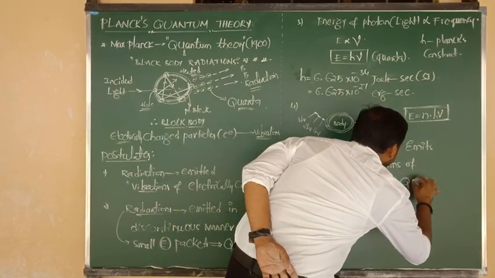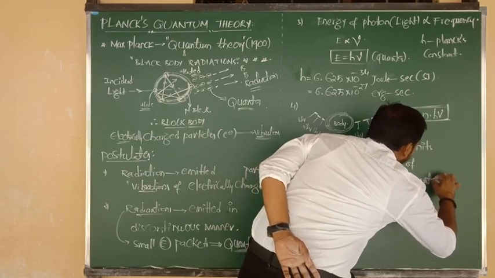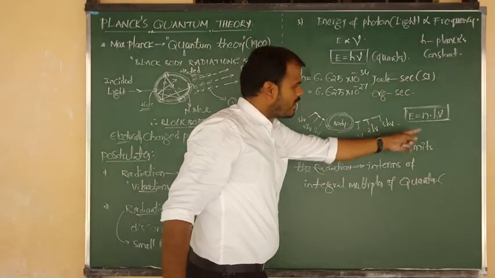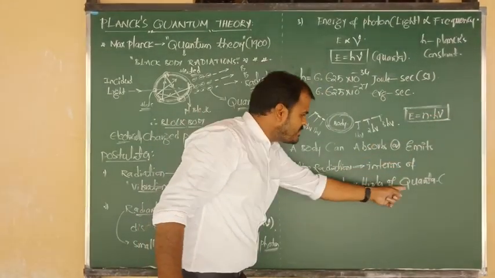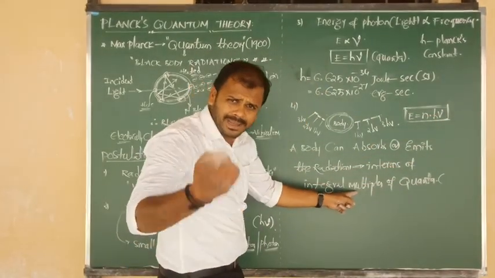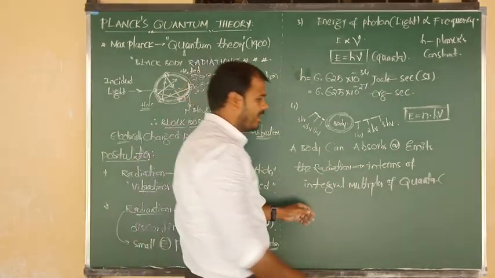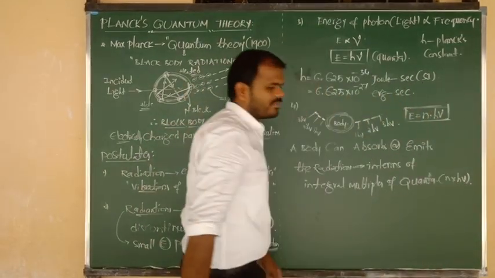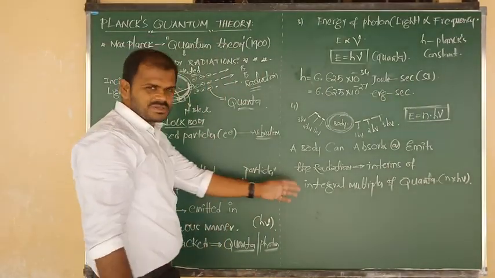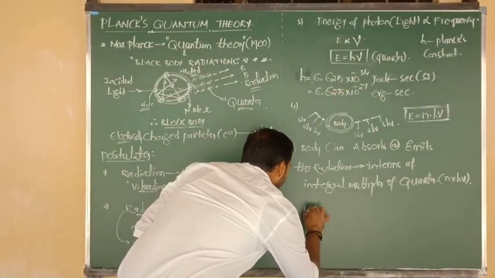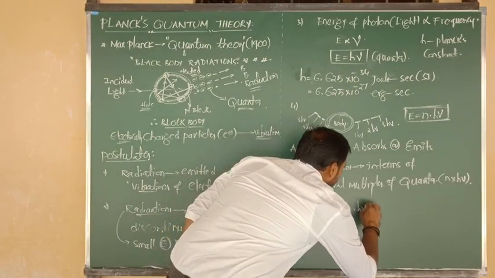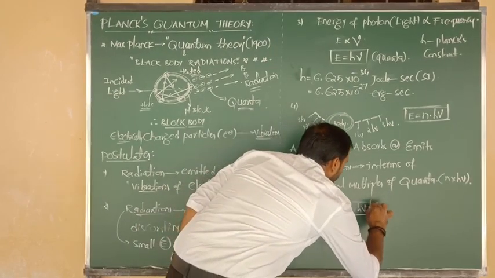What we can write better: integral multiples of quanta. What is meant by a quanta? Quanta is nothing but h mu. h mu undergoes multiplication with which value? An integral value. So we can say n into h mu. Same formula I have written there: E equals n into h mu.